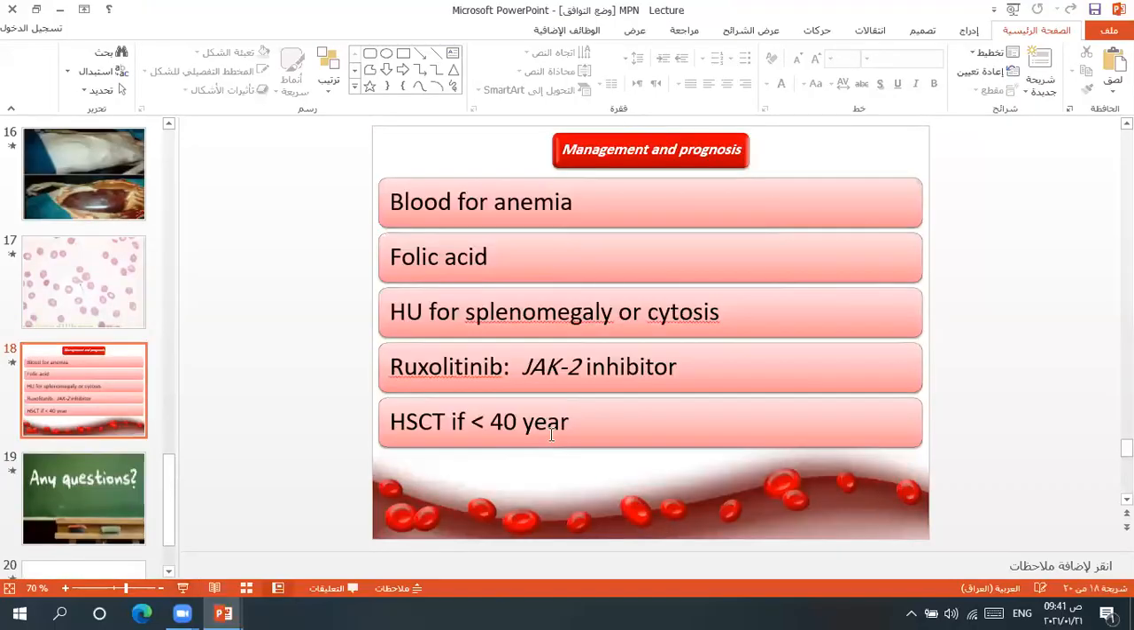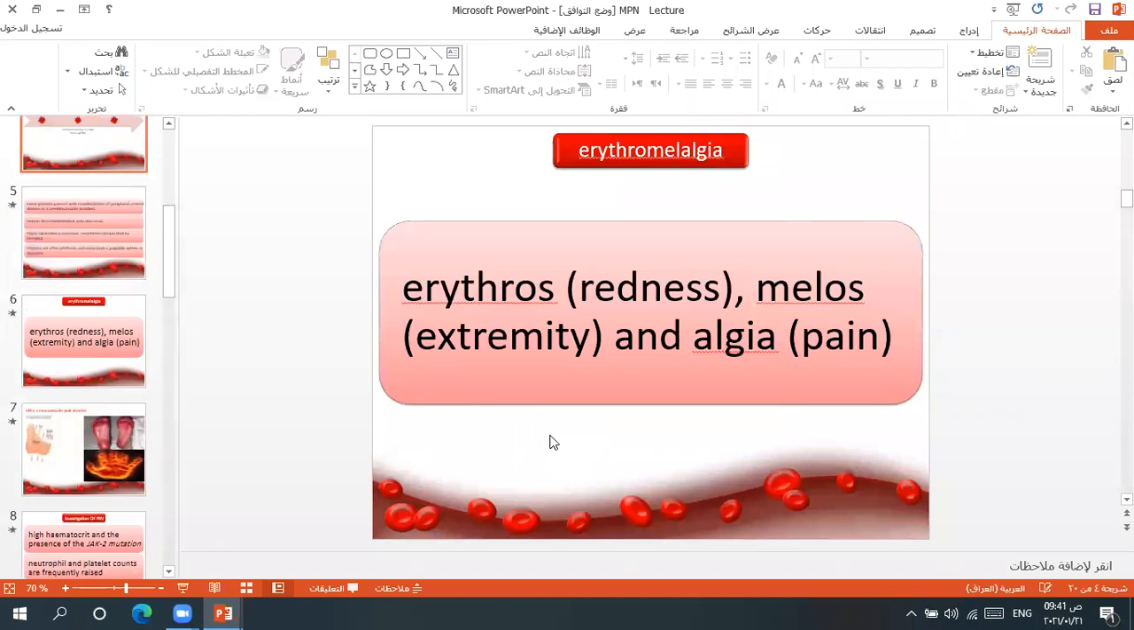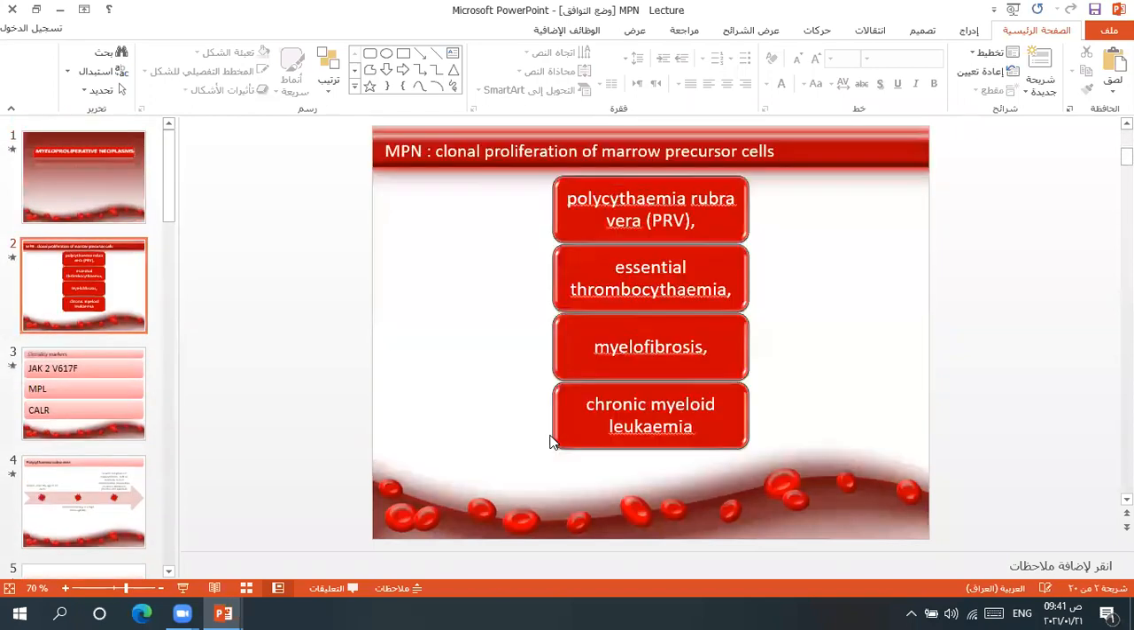So MPNs include the 4 elements of blood: white cells, HB malignancy polycythemia, platelet malignancy ET, fibrosis myelofibrosis, and CML. All of these are clonal proliferation of a precursor and usually attack the elderly. We have clonality markers.